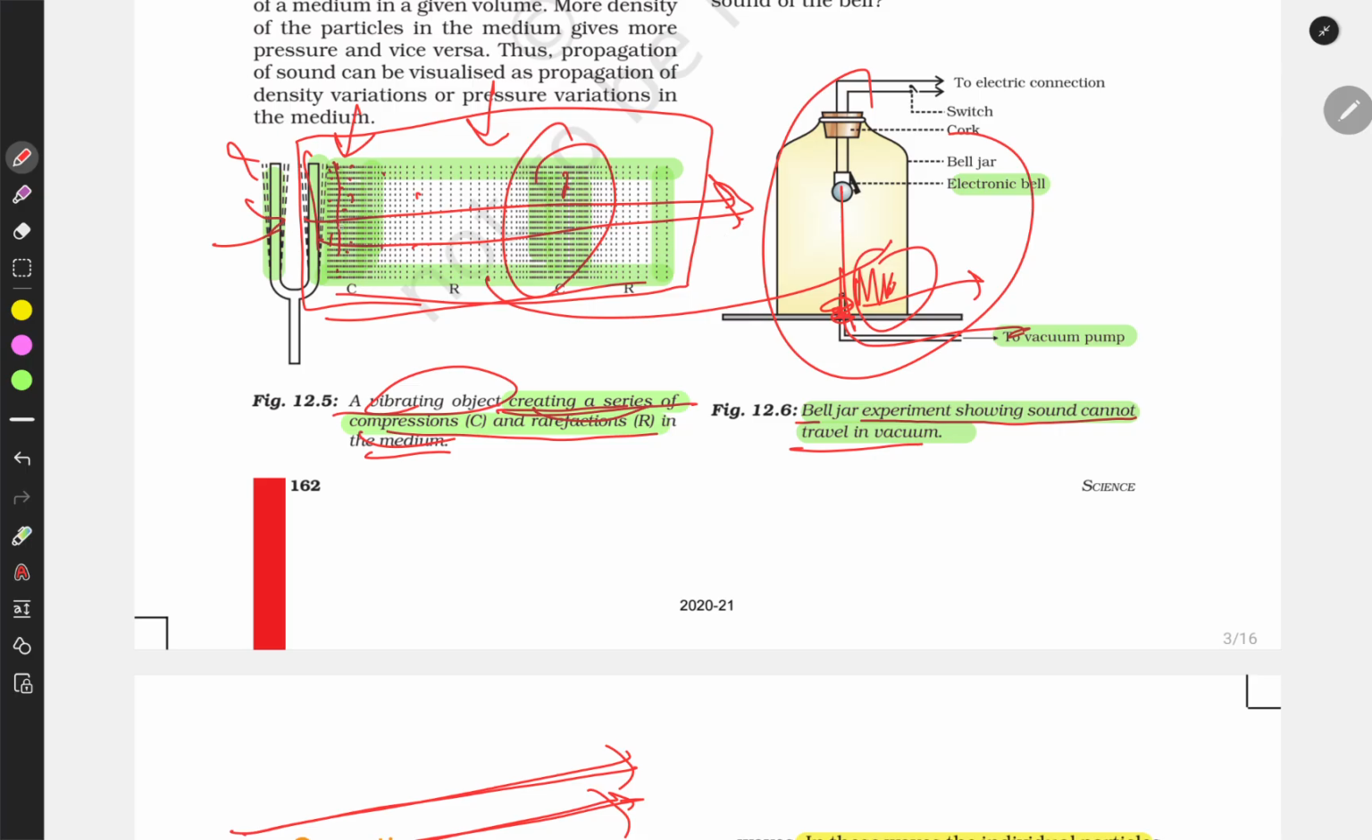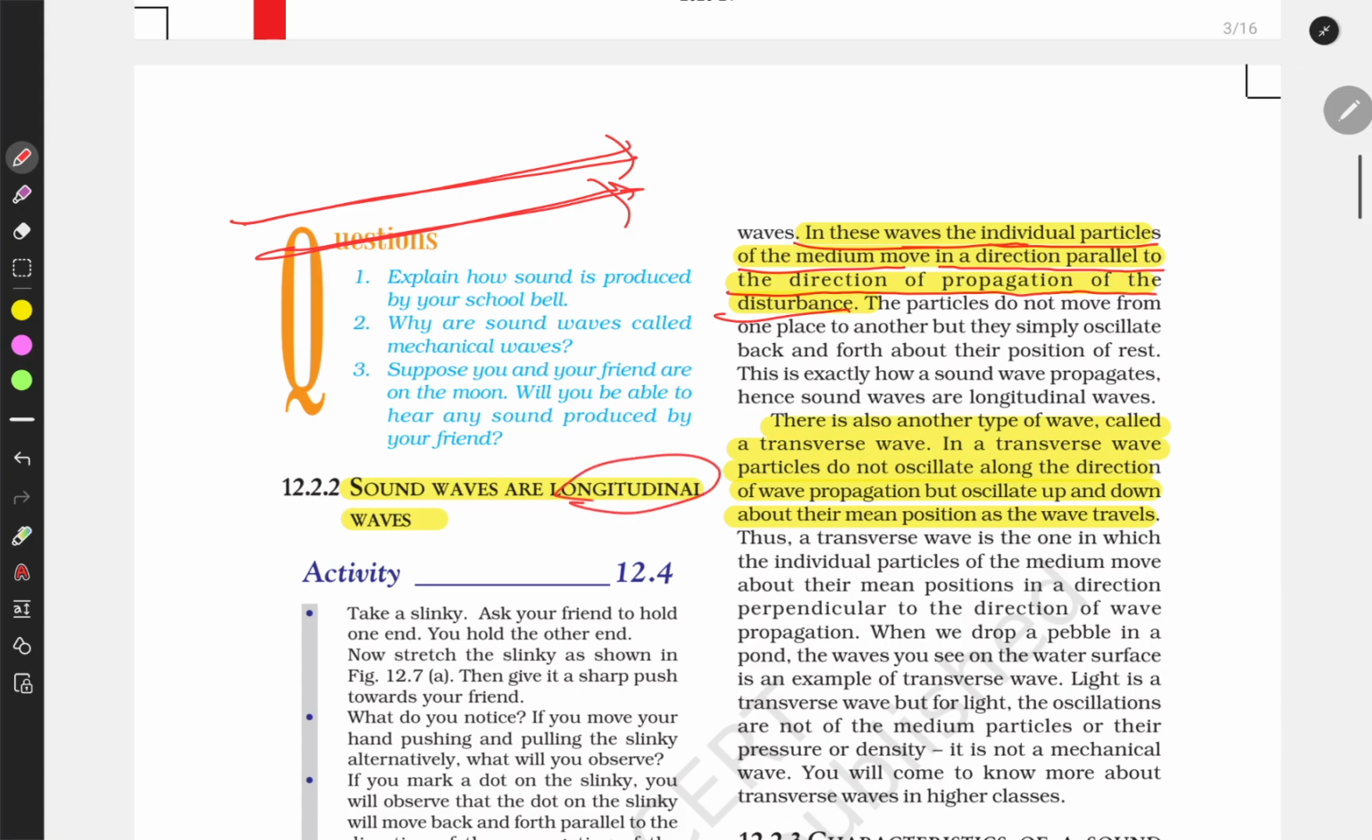Rarefaction and compression are the sound waves, these are called sound waves. First compression, then rarefaction, then compression. And these waves are also in the direction of propagation. Like if the sound is going east, the particles are also vibrating in the east direction, in this way. So this is called longitudinal propagation of waves.